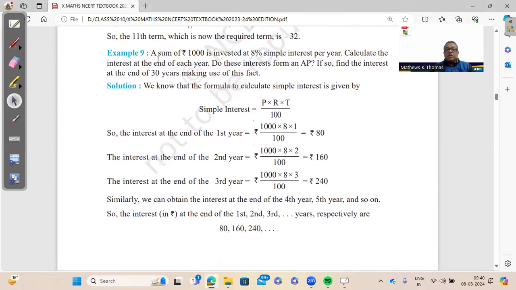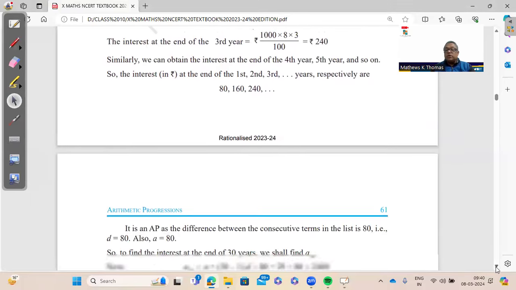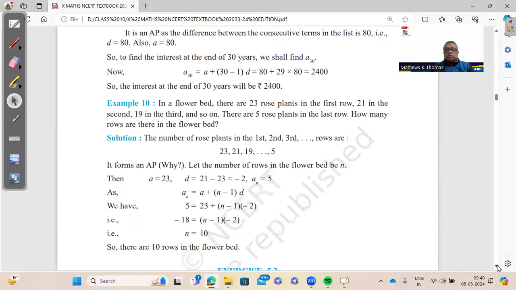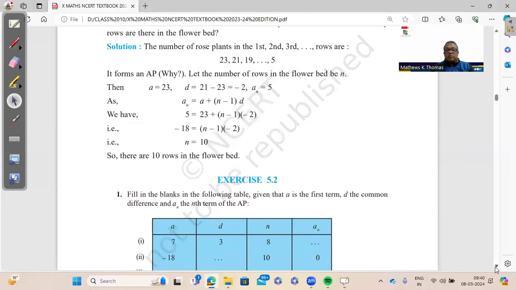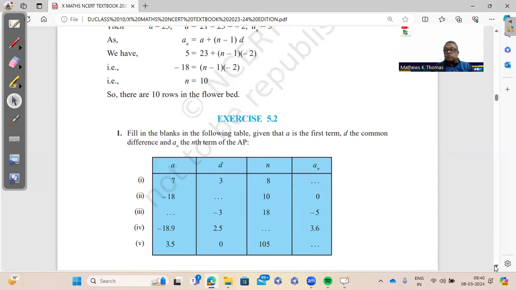Example 9, many of you have forgotten the formula of simple interest, PRT by 100. Go through this so that you don't mess up with these kinds of questions where simple interest is asked. So here, all the examples are important. Example 10 also, please go through that.